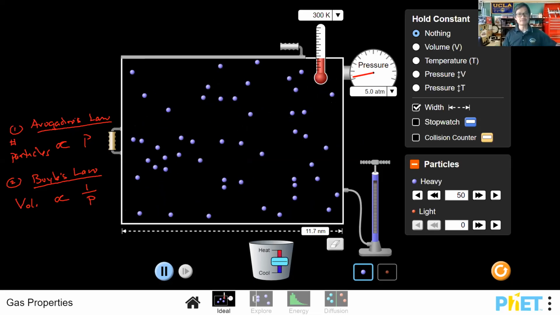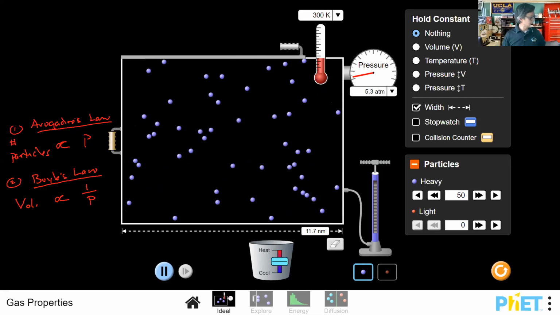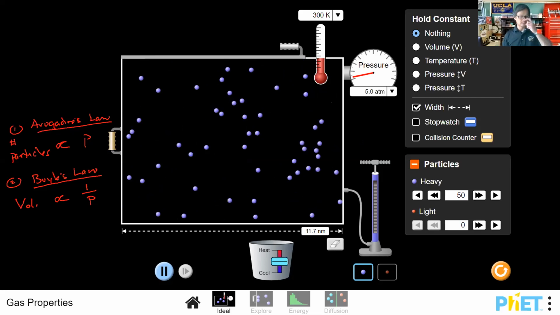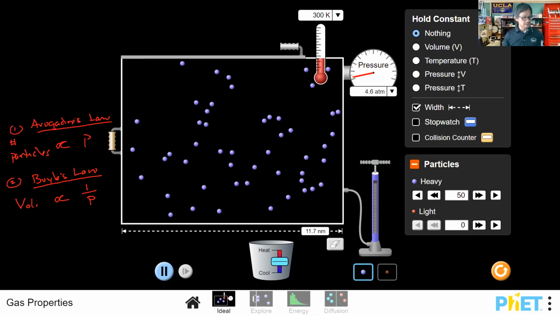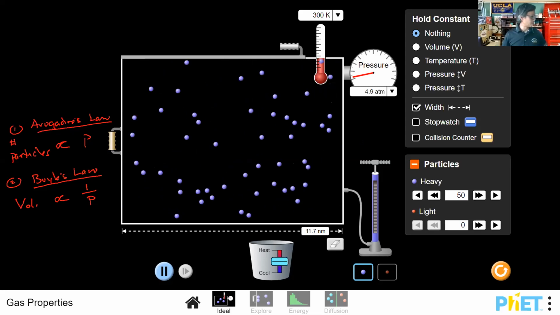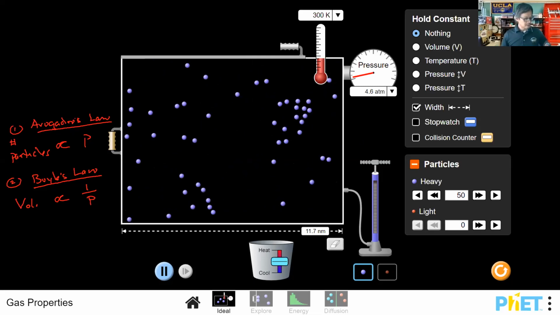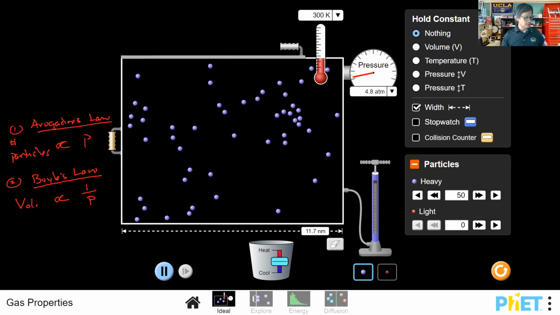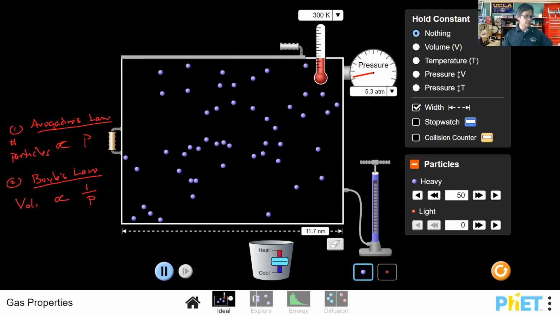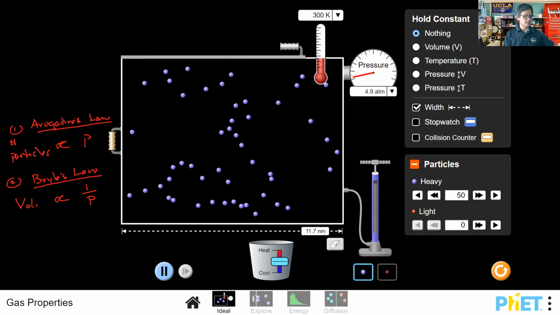That was your first PhET lab that you had to do. In your first PhET lab, we'll get to that in just a moment, we get the chance to see that occur as well. All right, let's continue on and talk about the other gas laws, the other relationships we have here.